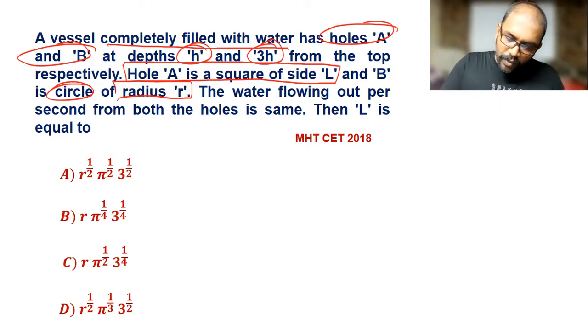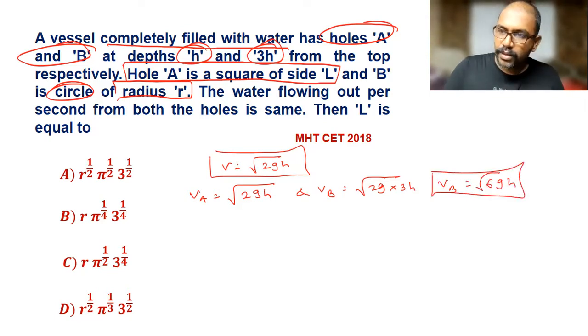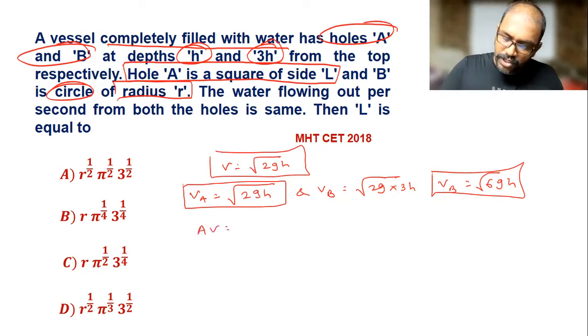Here we know that the speed of efflux is equal to under root 2gh. So we can write VA is equal to under root 2gh, and VB is under root 2g into 3h, which means VB is under root 6gh. By the equation of continuity, A into V is constant.